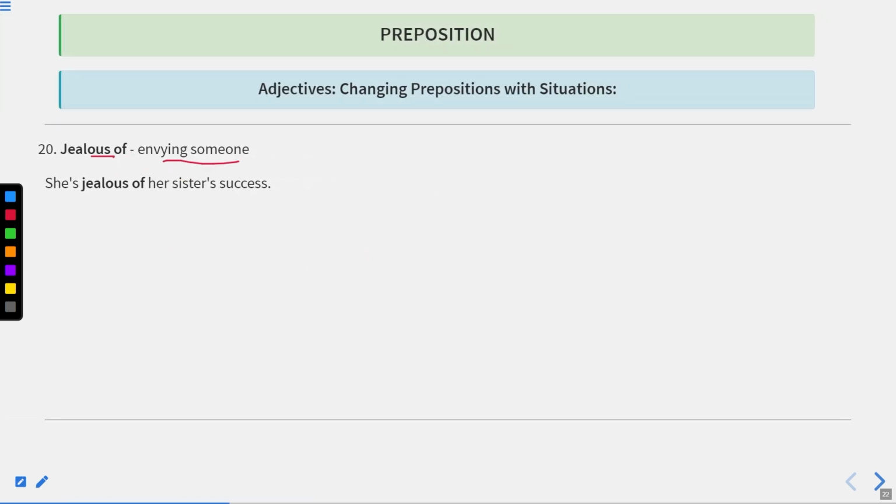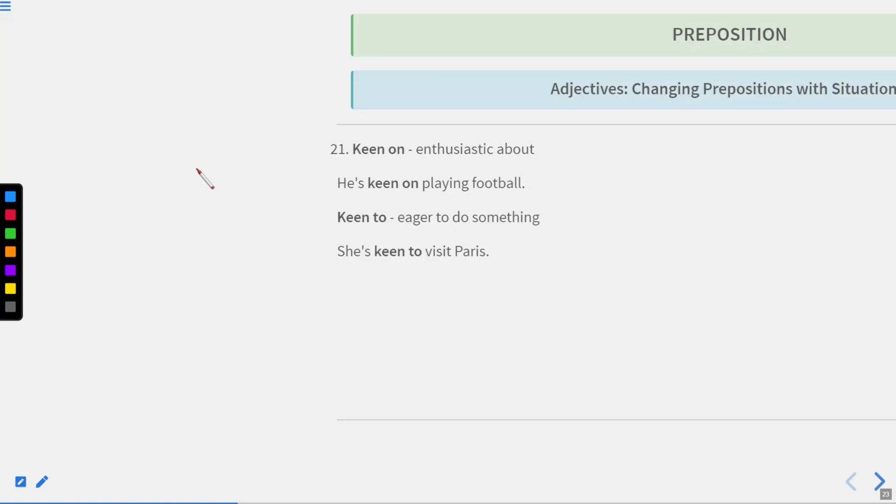Now let us move to the next one. Jealous of means envying someone. If we are jealous of something, it is a situation or a feeling when someone gets something good which we want, but we did not get that. So there we feel jealous of something. She is jealous of her sister's success. Okay, now we should not be jealous of anyone, but jealous of is a feeling like that.